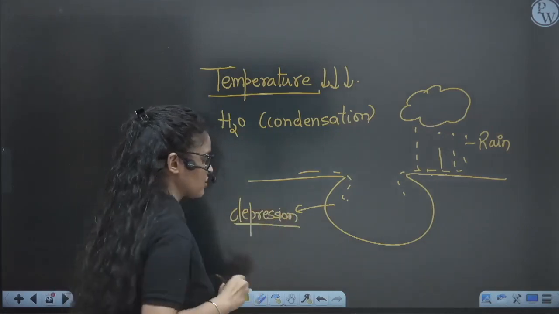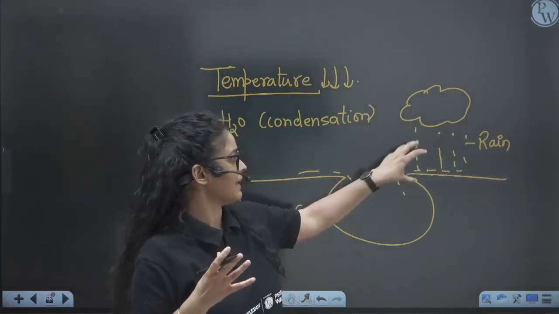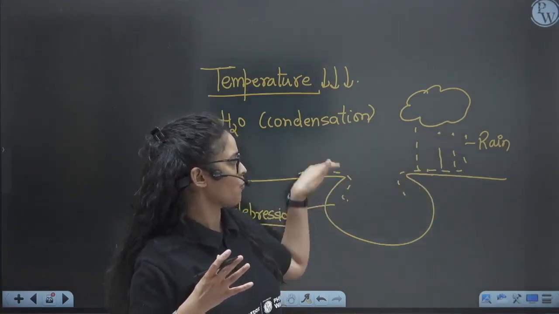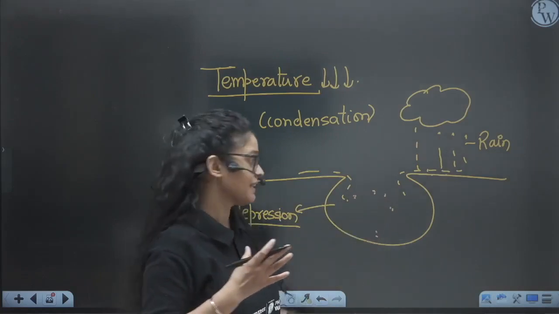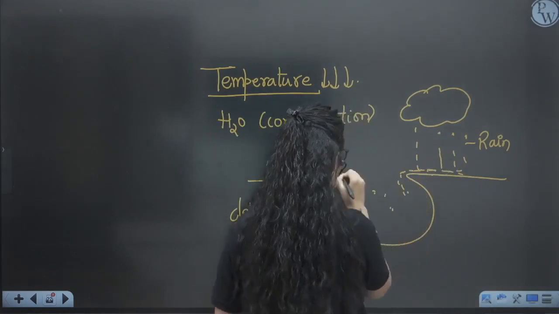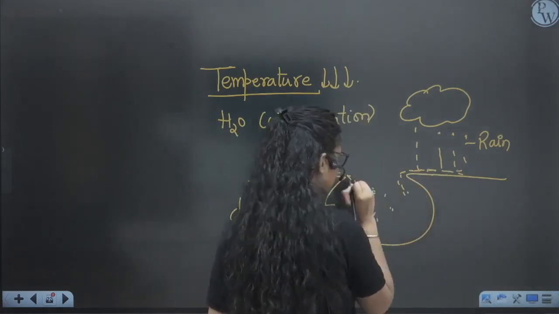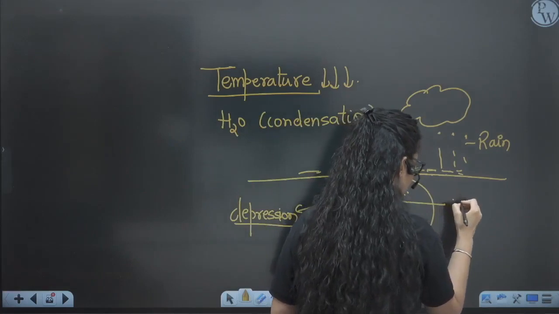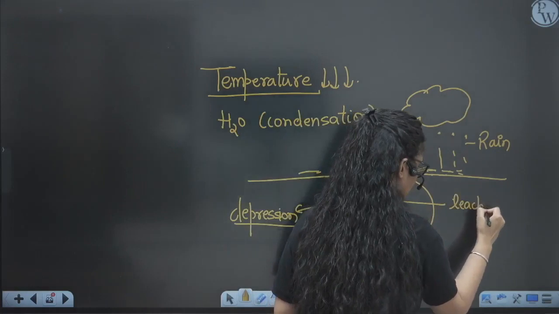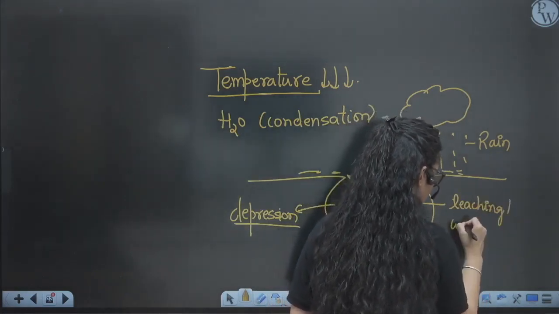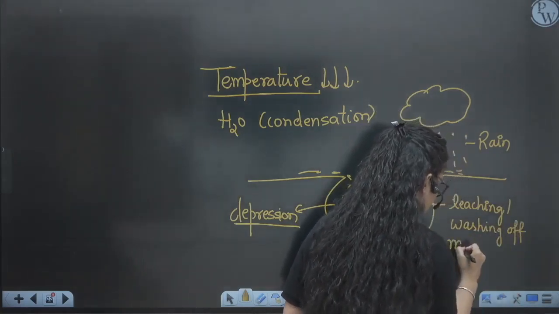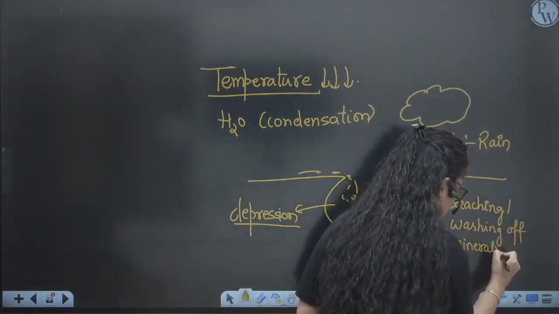These depressions started getting filled with the rain, and some minerals on the earth started washing off and filling in here, right? So the rain which poured on earth started washing the minerals on earth and filling them into the depressions. So these depressions filled with the leaching or washing off of minerals, or some elements on earth.